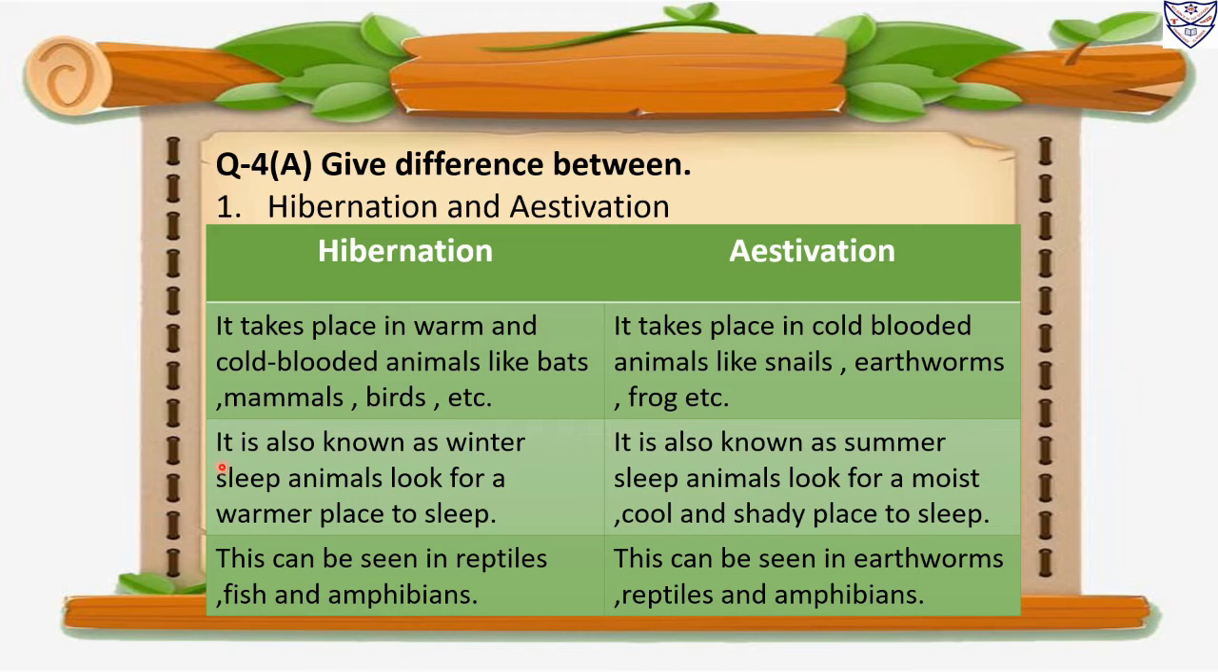Number 2. Hibernation is also known as winter sleep. Animals look for a warmer place to sleep. Estivation is also known as summer sleep. Animals look for a moist, cool and shady place to sleep.